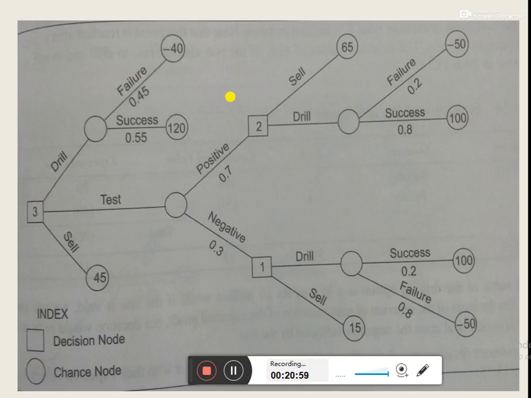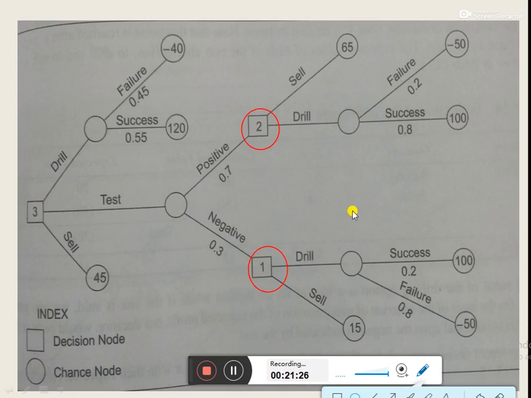For that purpose, first of all, we need to analyze the decision nodes available on the right side of the decision tree. If we look carefully, there are two nodes, decision node 2 and decision node 1, that are situated on the right side of the decision tree.